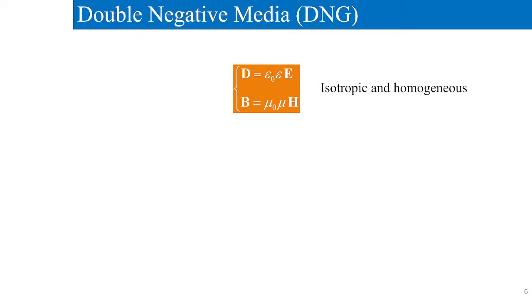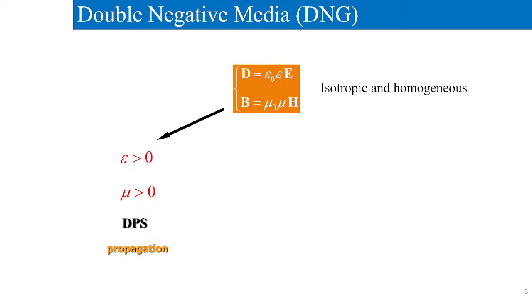In an isotropic homogeneous medium, D is equal to epsilon 0 epsilon E, B is equal to mu 0 mu H. Now, if epsilon is greater than 0 and mu is greater than 0, both are positive, then this medium is called a double positive system. This type of medium is a double positive medium.